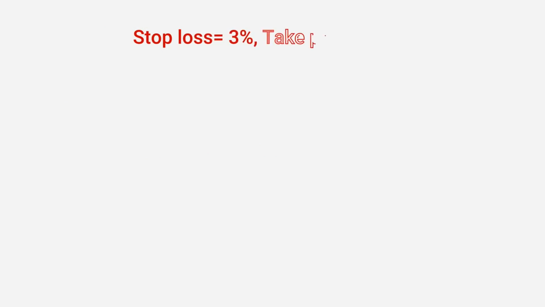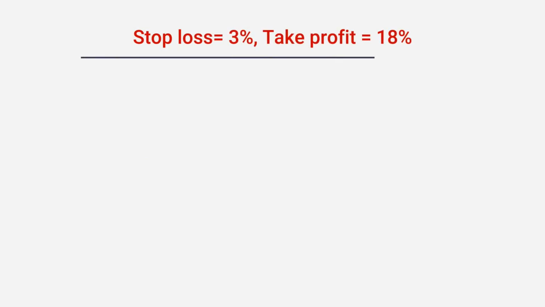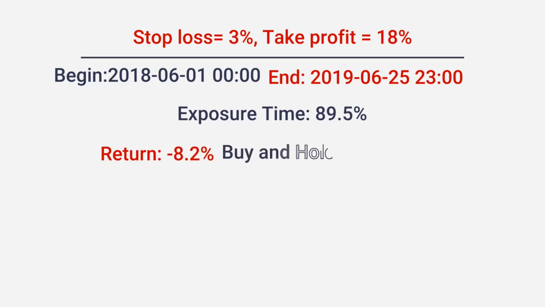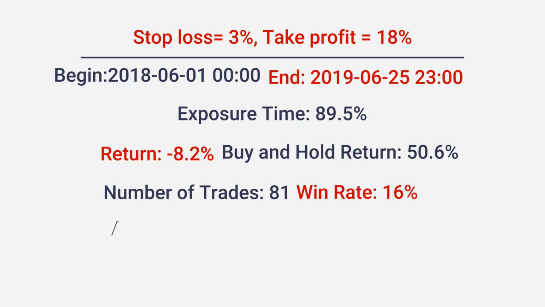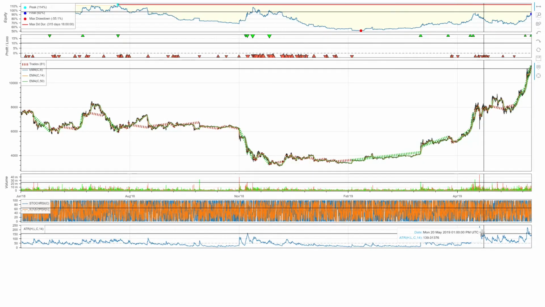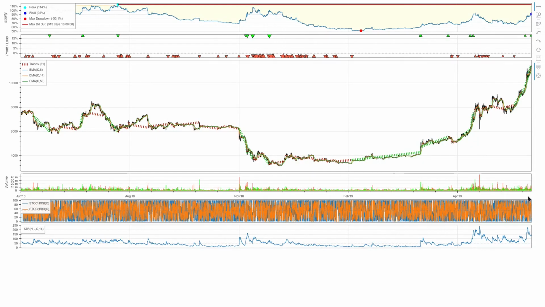Stop loss 3%, take profit 18%, 2 years ago. Now let's look at the time period between June 2018 and June 2019. This time the exposure time is about 90%. The number of trades is 81, the win rate is very bad, 16%. We lost money, the return is minus 8% compared to 50% of buy and hold return. The average trade duration was over 4 days. The maximum drawdown was minus 55% and lasted 315 days.